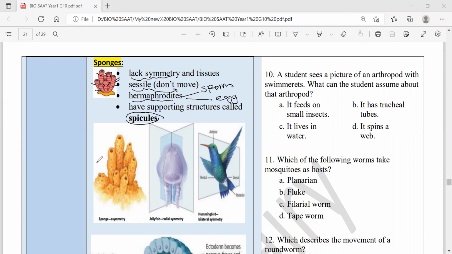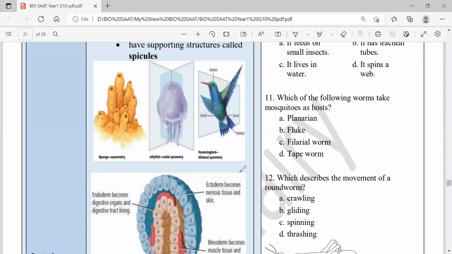Spicules. See the sponges? Asymmetrical. For example, Cnidarians like jellyfish have radial symmetry. All birds, all vertebrates have bilateral symmetry. That was all about the symmetry. What about that early embryonic stage, gastrula?